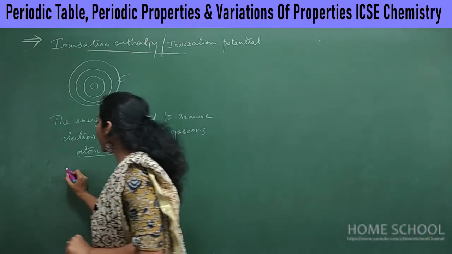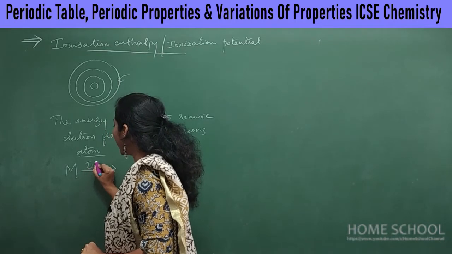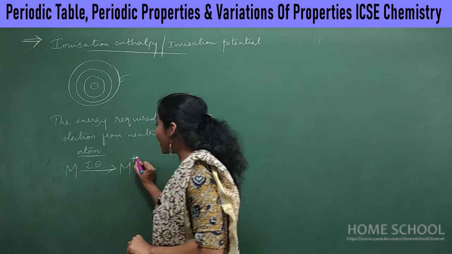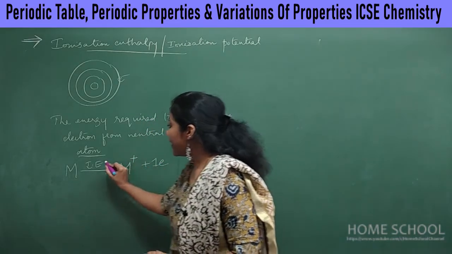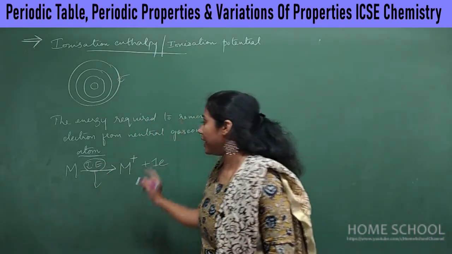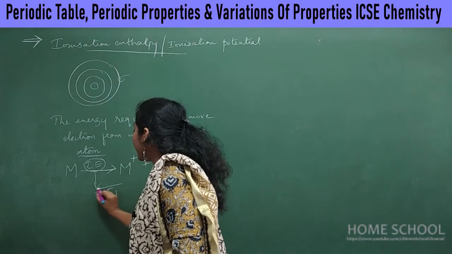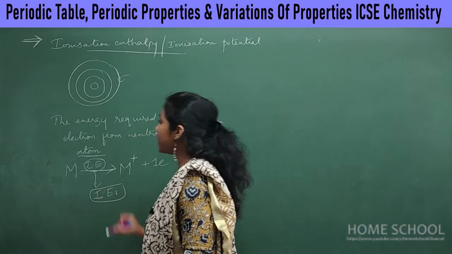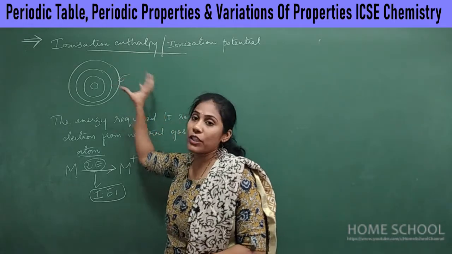If you have some metal, on providing some amount of energy, this metal can lose an electron and become a positive ion. The energy that you are supplying to remove the first outermost electron is called IE1, ionization energy 1. So what do we mean by ionization energy 1? The energy that is required to remove the first outermost electron.